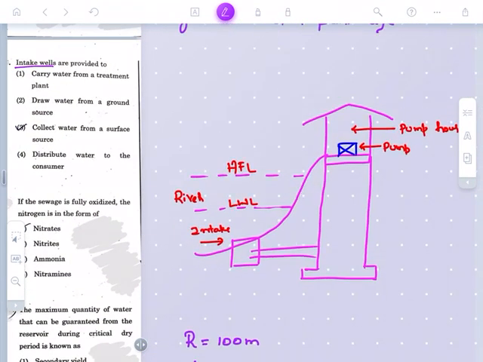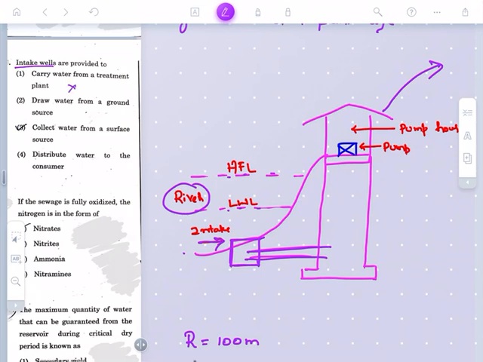See, this is the river bank, where you can see the high flood level and low water level. In this we will construct an intake structure. This is the intake structure by which the water is drawn with the help of a pump. It is pumped to the pump house and distributed all among the city or villages. This is the structure of the intake wells. Now if we go on to the option, intake wells are provided to carry water from the treatment plant. Absolutely no.